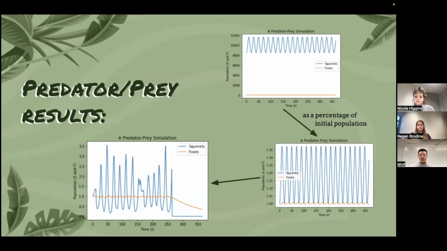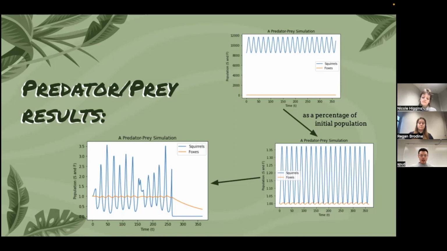On the upper right, the first picture is a population of squirrels versus foxes without considering the change of their sensitiveness to predator. So you could see that both of them are oscillating. However, since there are 8,500 squirrels at first and only 10 foxes at the beginning, the graph doesn't show it in scale. It's not intuitive. Then we show the percentage of change of the population based on their initial population, which is shown in the second graph. You can see that the population of squirrels changed periodically, and also the fox population changed periodically.